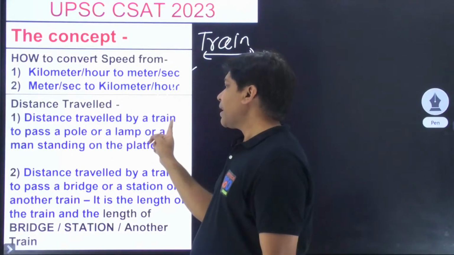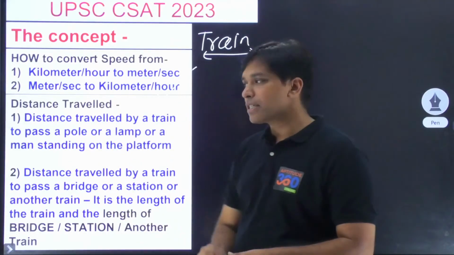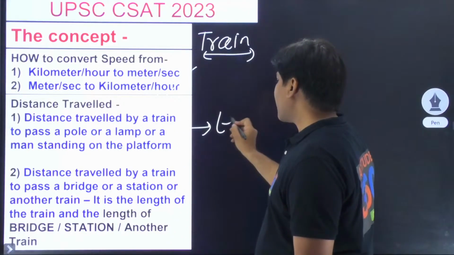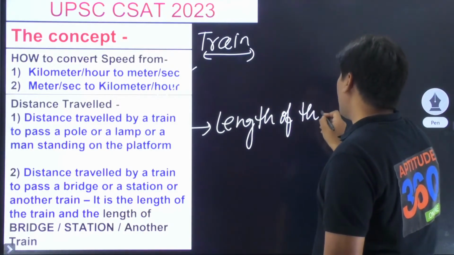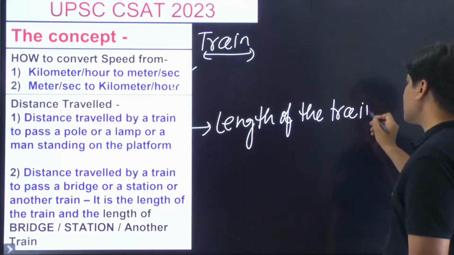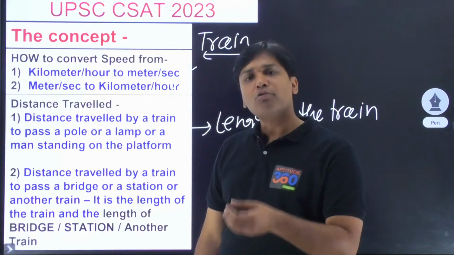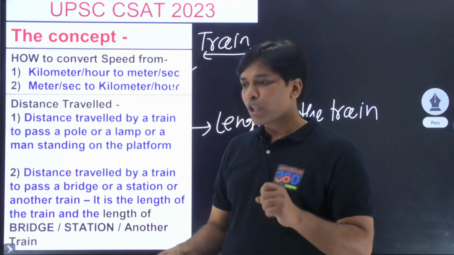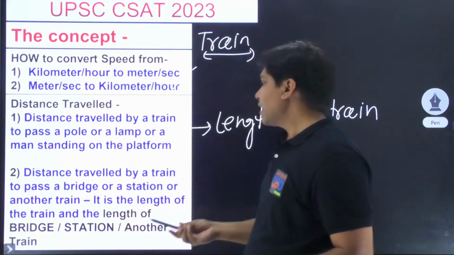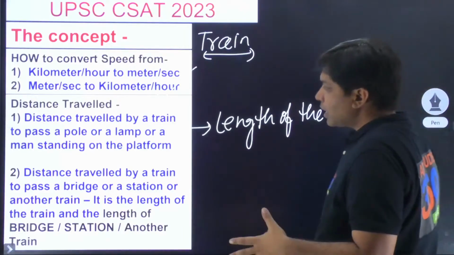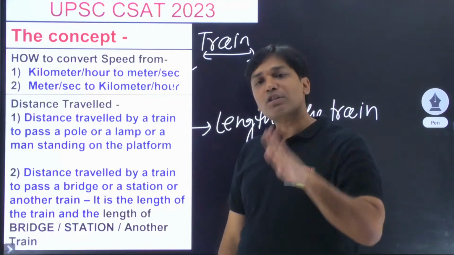Distance traveled by a train to pass a pole or a lamp or a man standing on the platform. What is the total distance? In the first case, it is the length of the train. Why is this going to be the length of the train? Because the pole or the man or whatever it is has no width of its own. So the width is only that of the train itself. So it comes out as the length of the train. The train will have to travel its own length.